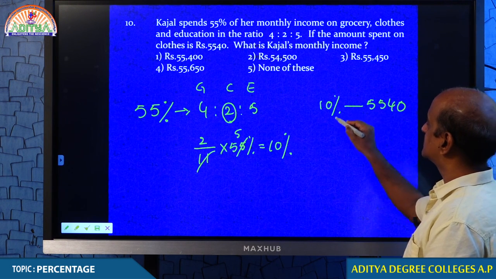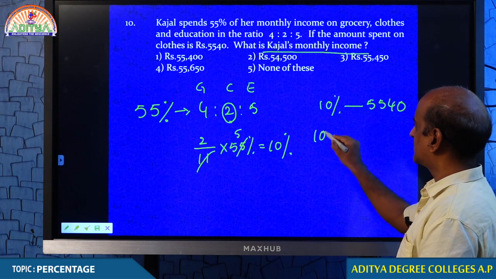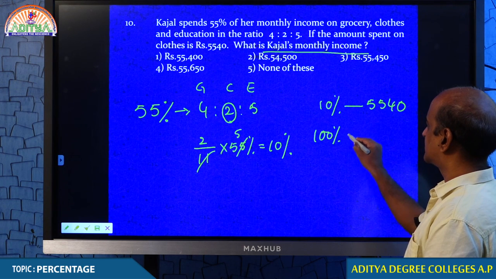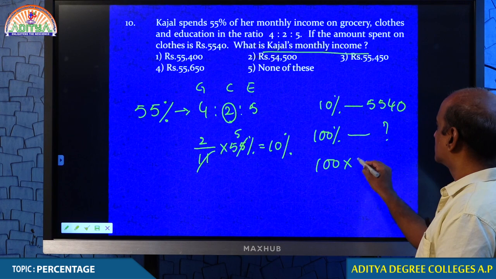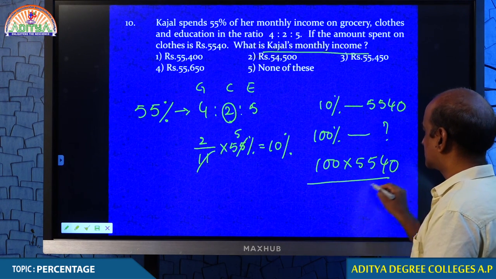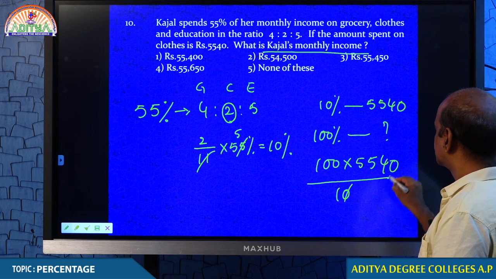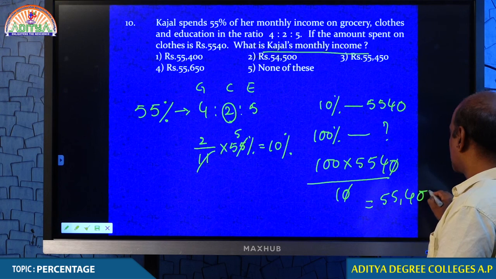What is your question? What is Kajal's monthly salary? That is 100%. If my question is how much she is earning, this must be your answer. Therefore, 55,400.